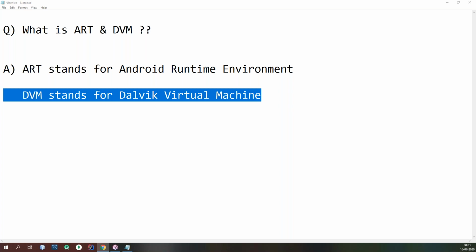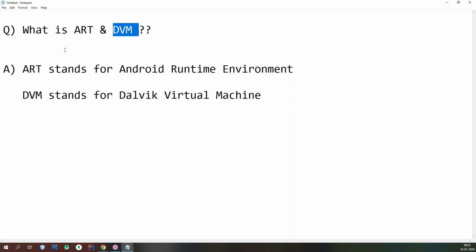The difference is very, very important. Then we'll talk today about how the differences come into the picture. Nowadays, DVM is no longer there in the latest versions. It was replaced by ART, Android Runtime. DVM is supported up to some basic versions only.